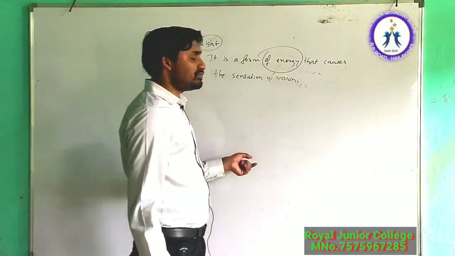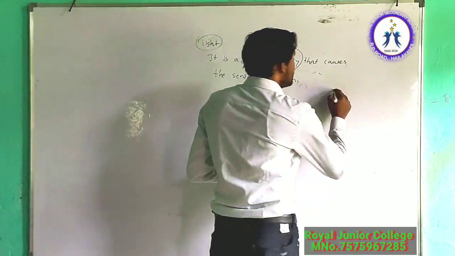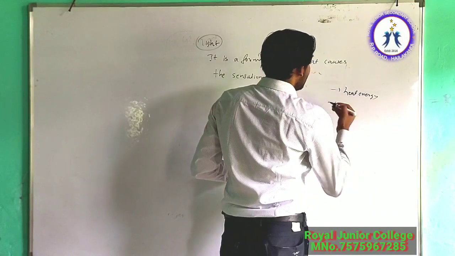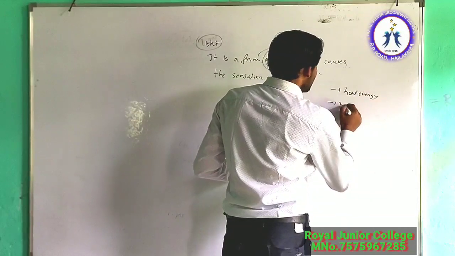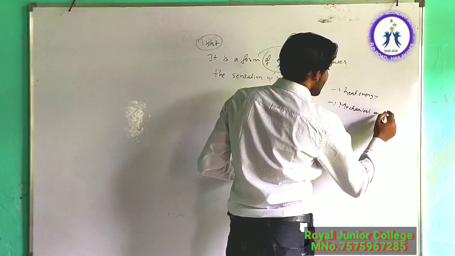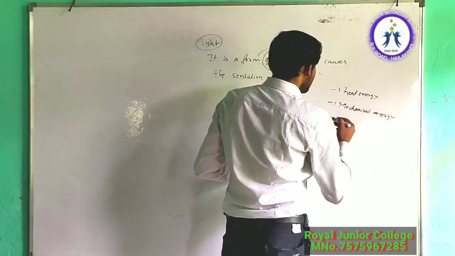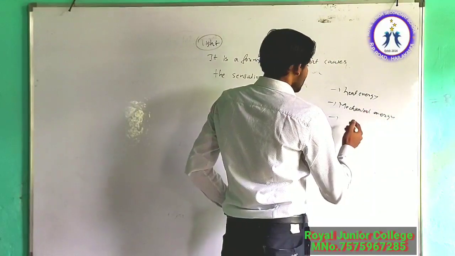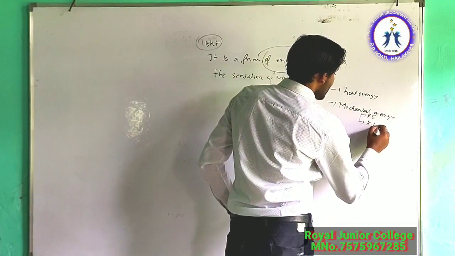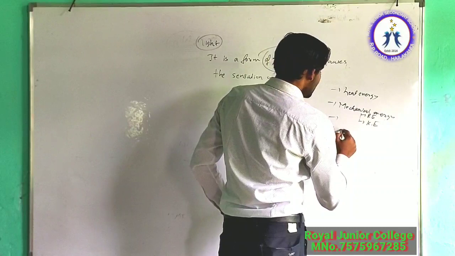Like different forms of energy, like heat energy, mechanical energy. So there are different forms of energy. And mechanical energy, we know, is potential energy and kinetic energy. Like electrical energy.